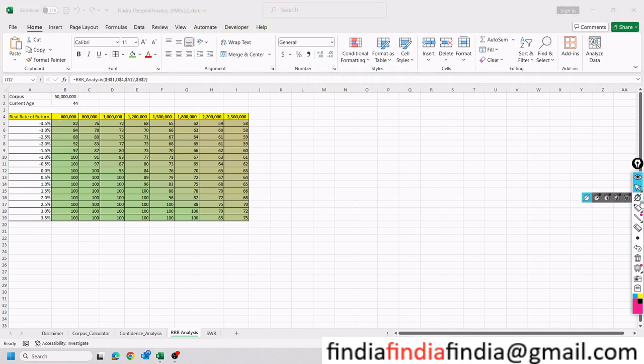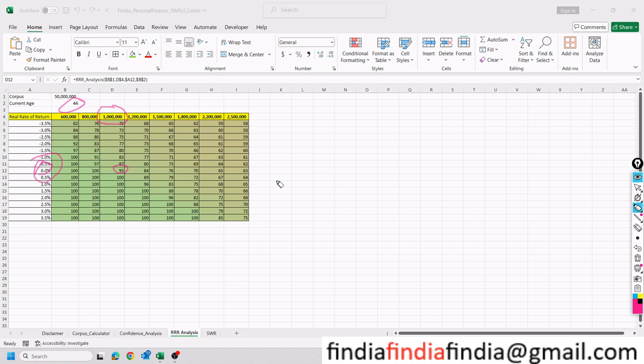If I consider a real rate of return of 0% with 10 lakh rupees and a 6% typical inflation, right? The corpus will last till 93 years for a person who is aged 44, right? The problem with this is that inflation can be tackled only with equity, right? Inflation you can tackle only with equity. Although we have said real rate of return is 0%, which is of course real rate of return, we don't have to consider inflation or equity returns, anything, right?